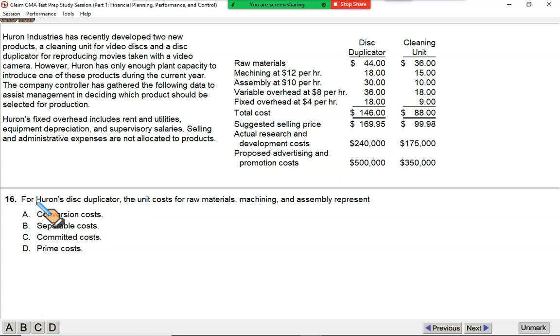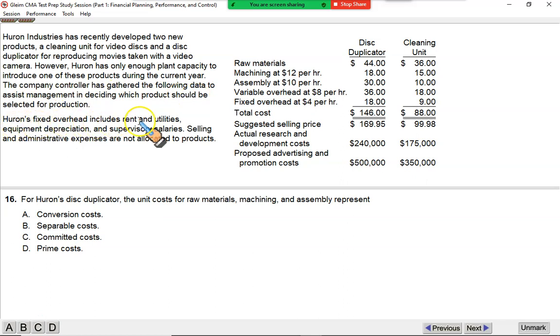Now, this is a good question containing many explanation of key terminology. Huron Industries has recently developed two new products, a cleaning unit for video discs and a disc duplicator for reproducing movies taken with a video camera. Two items, disc duplicator and a disc cleaning unit. However, Huron has only enough plant capacity to introduce one of these products during the current year. Only one can be introduced because the plant capacity is limited.